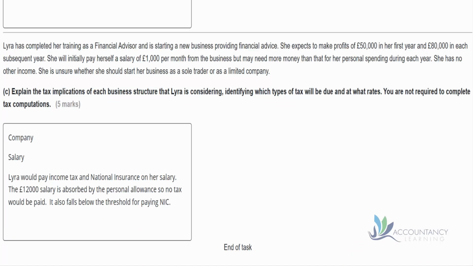So what if Lyra wanted to become a company? Well, let's think about the salary to begin with. Lyra's receiving a salary as an employee. It's £12,000 a year, remember. She'd have to pay national insurance and income tax on that, as she would if she were a sole trader. But as we saw just now, her 12,000 salary would be absorbed by the 12,570 personal allowance. And similarly, that 12,000 falls below the threshold for paying the national insurance. So there would be no national insurance or income tax to pay on her salary.